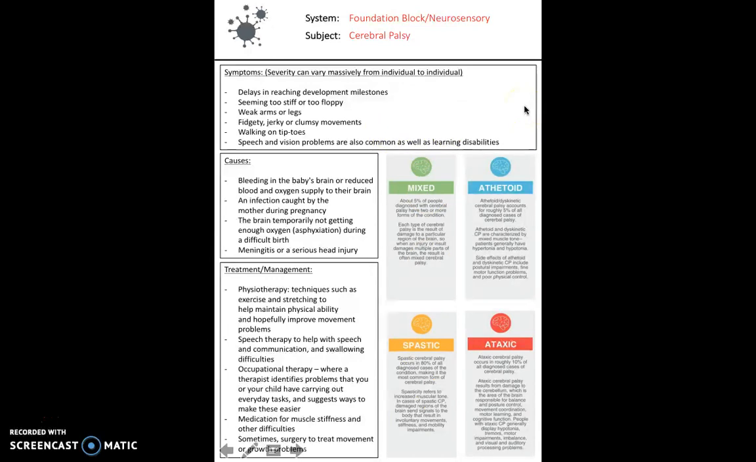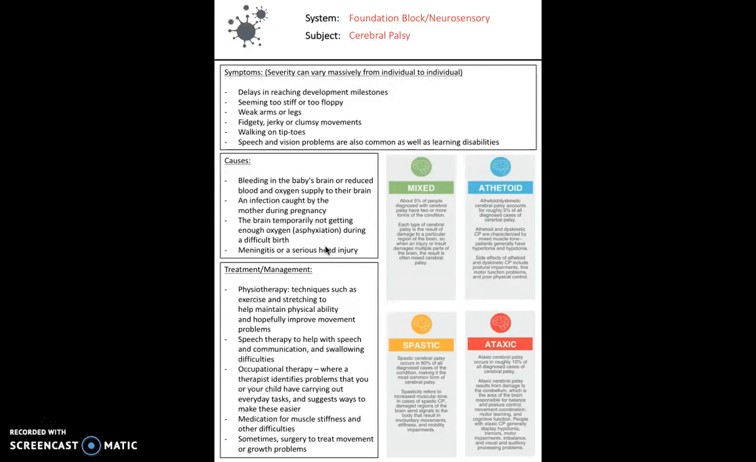Symptoms of cerebral palsy focus around movement and coordination, like we said earlier. So things like weak arms or legs, or seeming too stiff or too floppy. Also, walking on tiptoes is quite a distinctive sign of cerebral palsy, as is difficulty with walking due to those weak arms and legs. What causes cerebral palsy? This could be due to bleeding in the baby's brain or reduced blood supply at any point. An infection caught by the mother during pregnancy is also quite a common cause, and on a more rare note, meningitis or a serious head injury can also cause cerebral palsy.